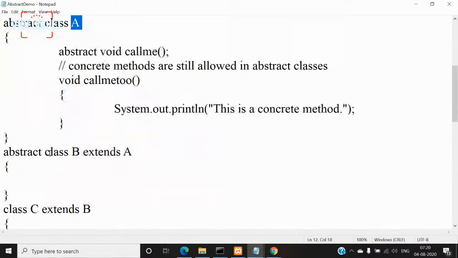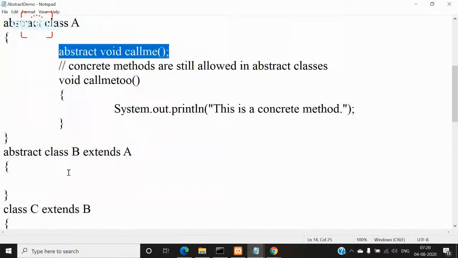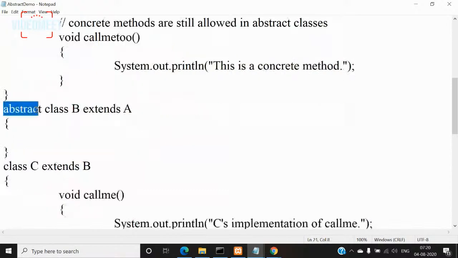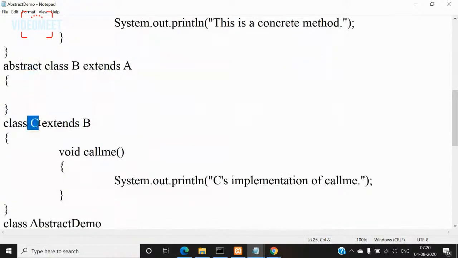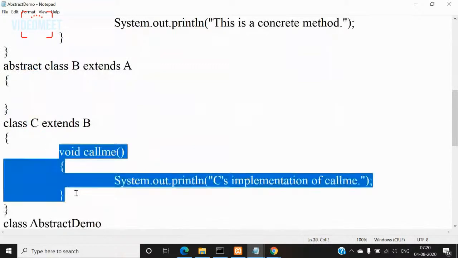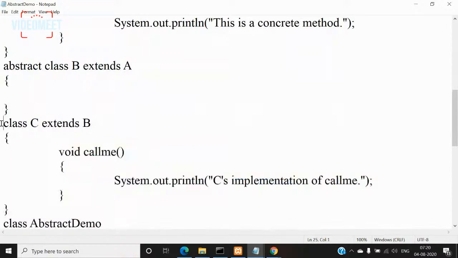But is class B successful in giving the implementation for call me? No, even it is not successful. So that's why we'll qualify this class B also as abstract, right? And then we defined a child for class B, and this child was successful in giving implementation for call me. So that's why we don't say that it is abstract.